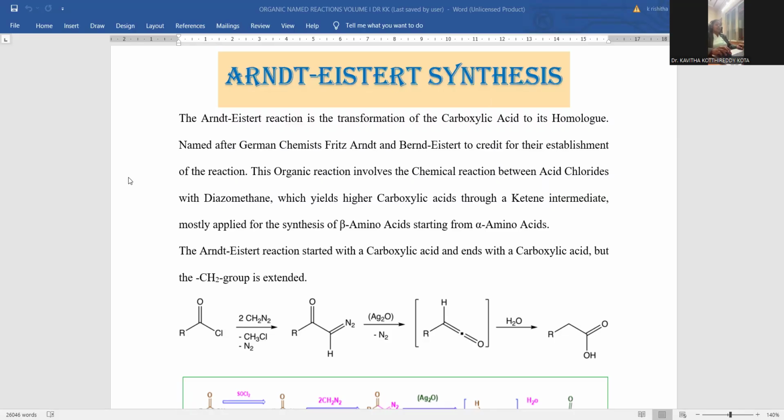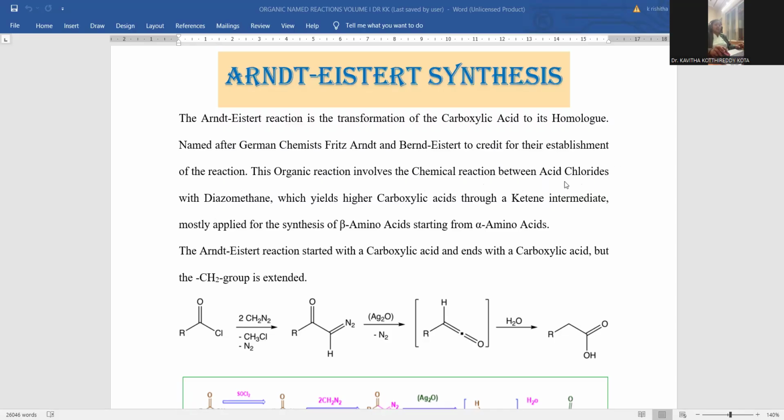The Arndt-Eistert reaction is the transformation of carboxylic acids into their homologs. A homolog is an extension of the carbon chain by one methylene group. So in the Arndt-Eistert reaction, a carboxylic acid is enlarged with one methylene functionality, which is said to be homologation. It is named after German chemists Fritz Arndt and Bernd Eistert, who are credited for establishing the reaction. This organic reaction involves a chemical reaction between acid chlorides and diazomethane.